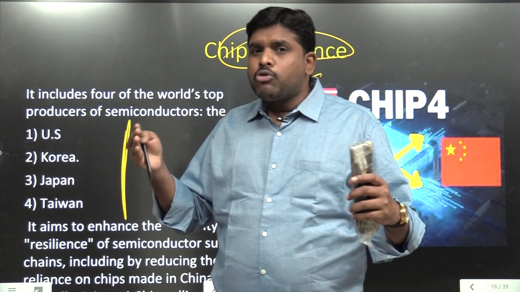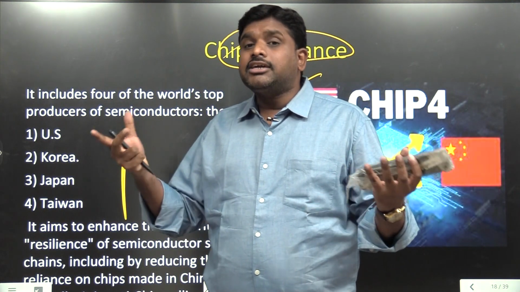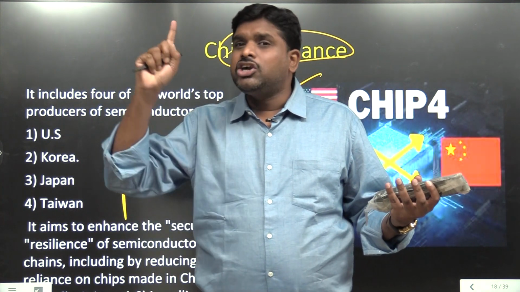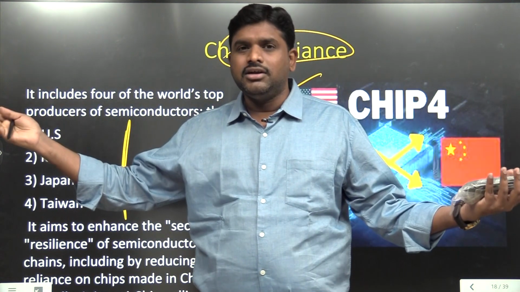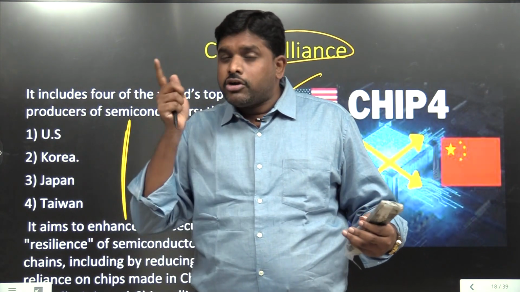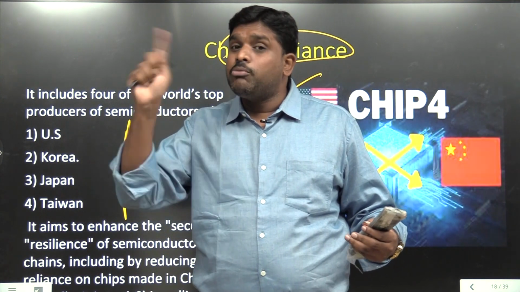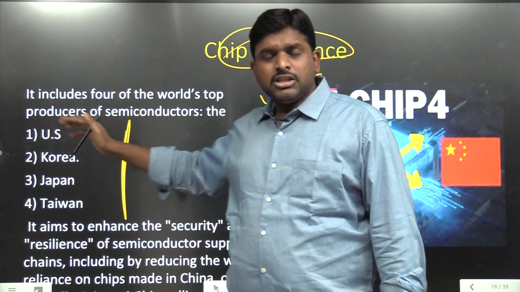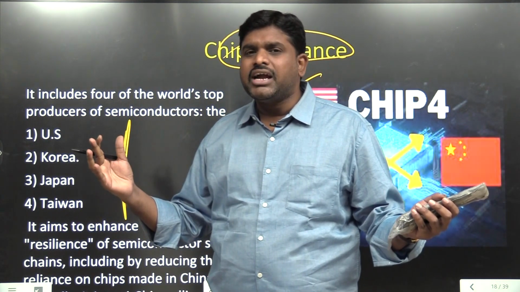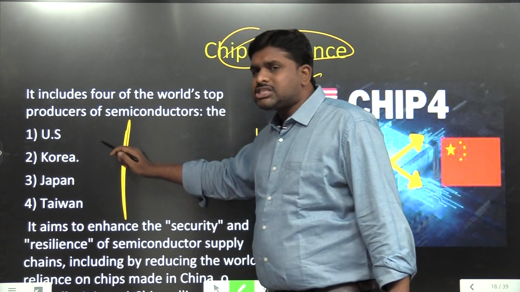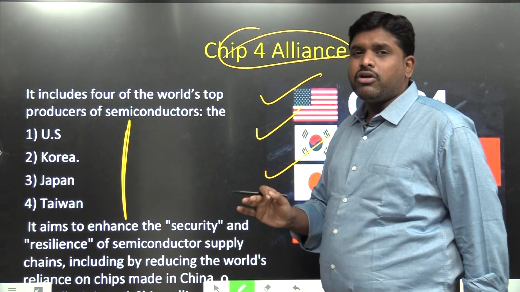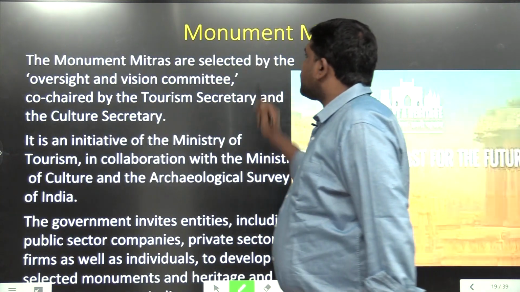China is becoming a monopoly with respect to semiconductor device manufacturing. If semiconductor devices are manufactured at larger scale, they are going to control the electronics industry, and electronics are dominant players in the world now. So in order to control the monopoly of China in semiconductor devices, the 4 countries came together and they plan to robustly develop semiconductor devices in USA, Korea, Japan and Taiwan. This particular alliance is called the CHIP 4 Alliance. Very important in news.